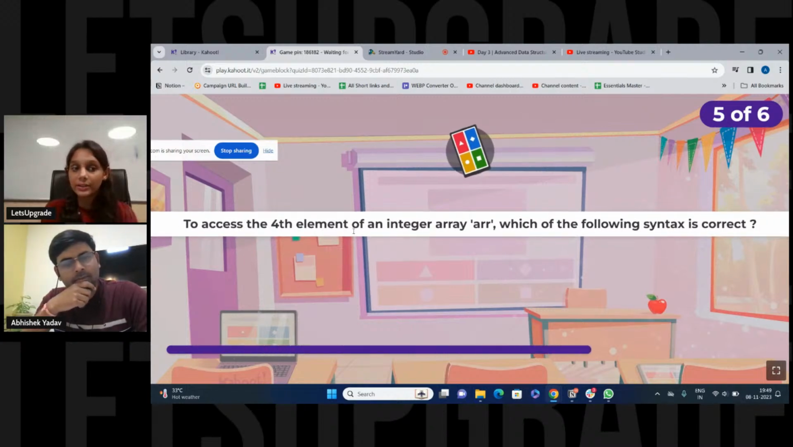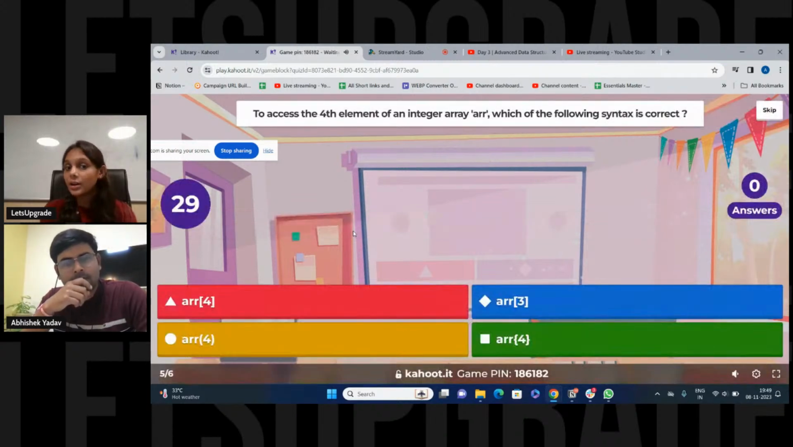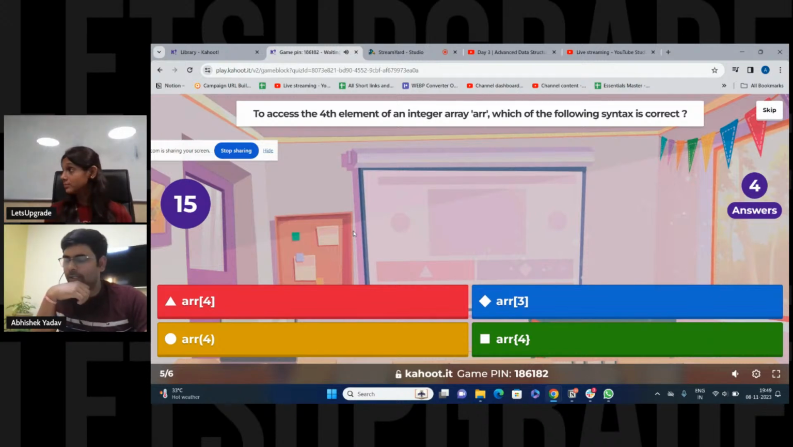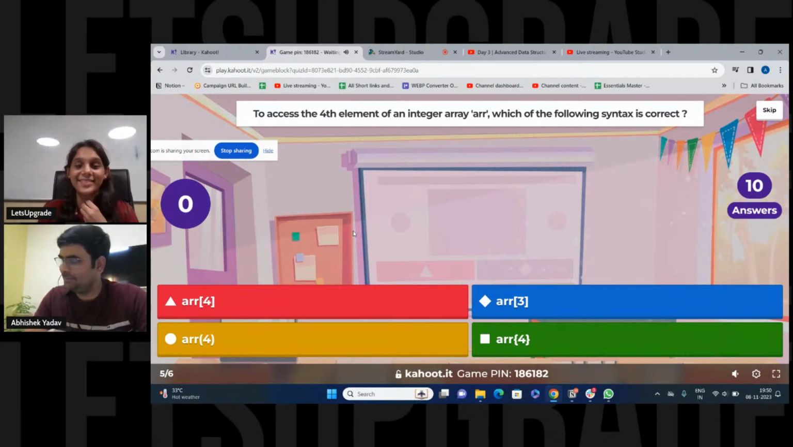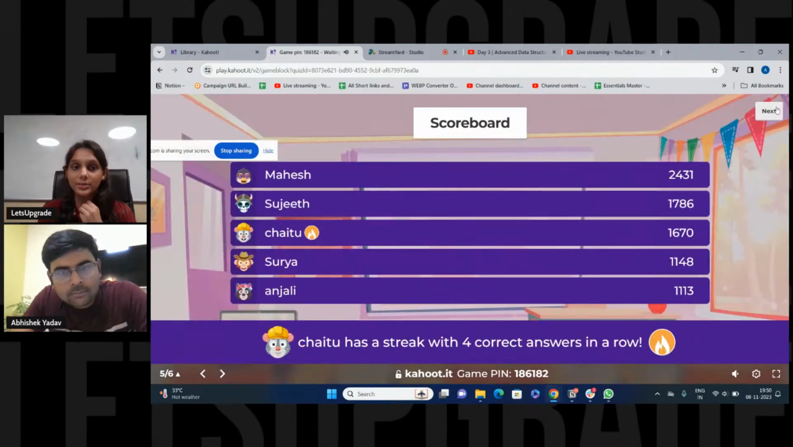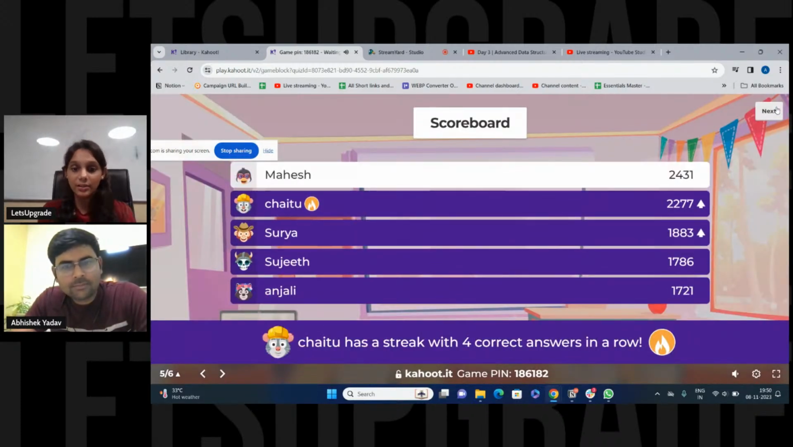The fifth question: to access the fourth element of an integer array, which of the following syntax is correct? Most of the questions we have discussed in the class itself. I was expecting 100% correct answers, but there are students who are giving wrong answers. I don't know why. The answer is B, and still Mahesh is leading.